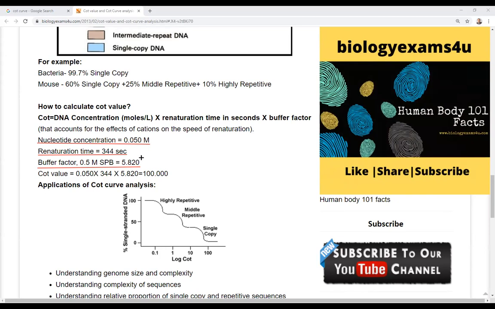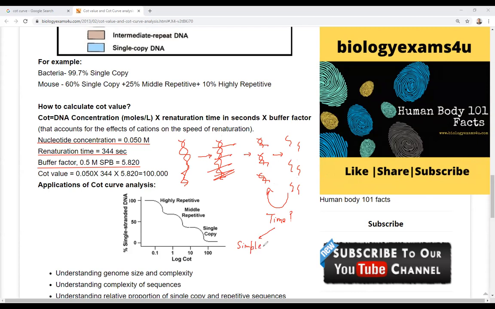Because what is a COT curve? Now see, what is a COT curve? चलो एक ग्राफ बनाएं जिसमें हम DNA का shear degradation कर देते हैं. Let us make a graph in which we shear the DNA molecule into pieces, and then this DNA which has been fragmented will be denatured and then allowed to renature back. The time period of this graph is noted in order to determine whether it is simple or whether it is complex. Any doubt?